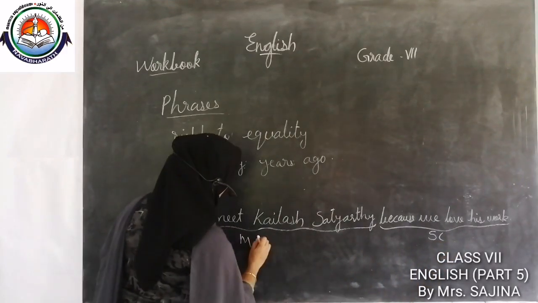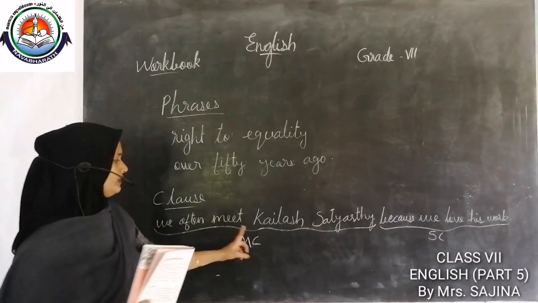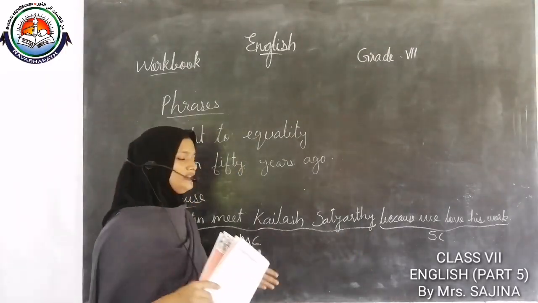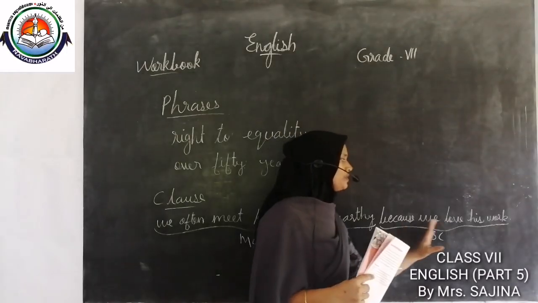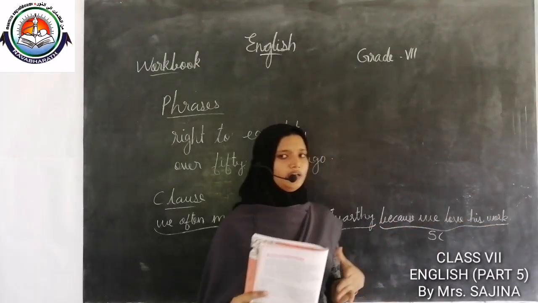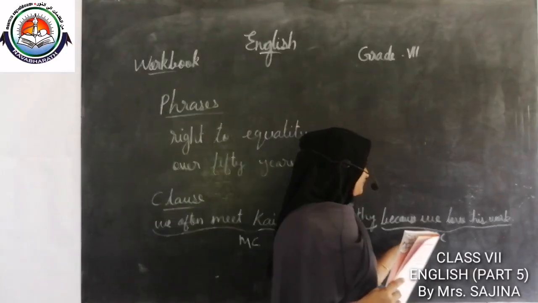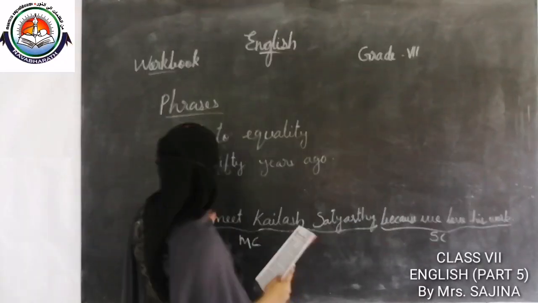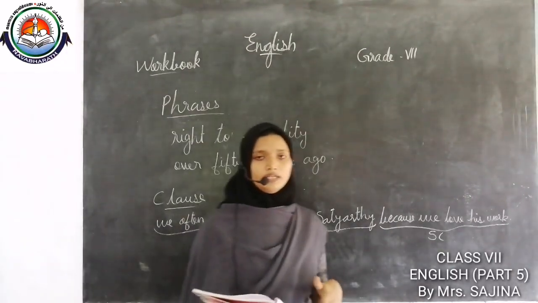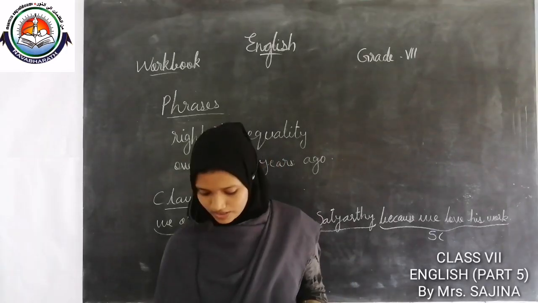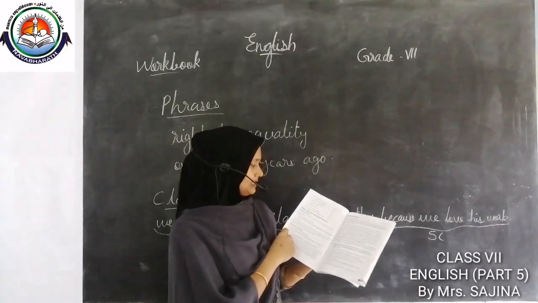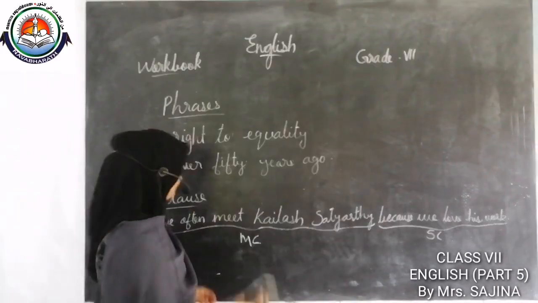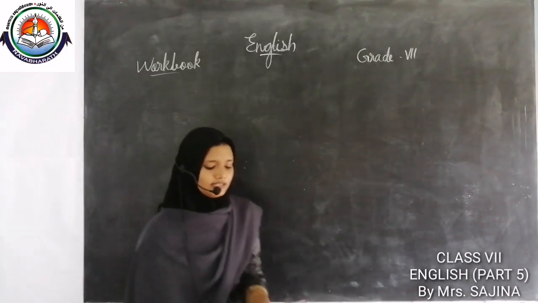We often meet Kailash Satyarthi is the main clause. It can stand on its own. It makes complete sense. Then because we love his work, it cannot make complete sense. So the subordinate clause depends on the main clause. So I think all have cleared the phrases and clauses. So here let us see some examples. Let us discuss these examples.